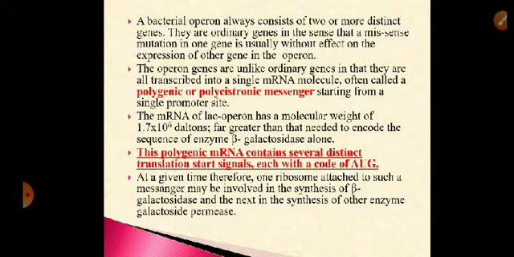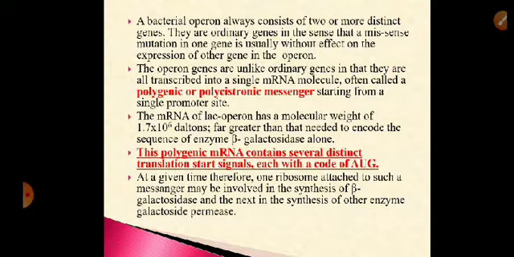That means the mRNA, which is very long, stores information for the synthesis of more than one enzyme, and hence we came to know that in operons the structural genes are transcribed into a polygenic mRNA or polycistronic messenger, having several distinct translational start signals with codon AUG.